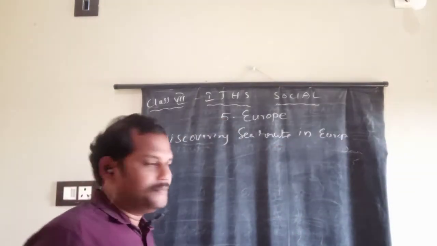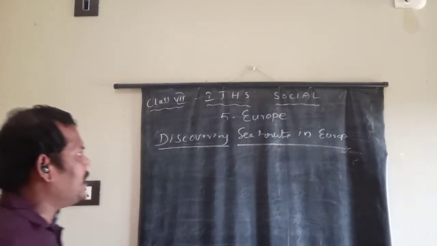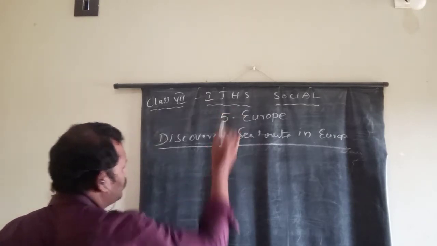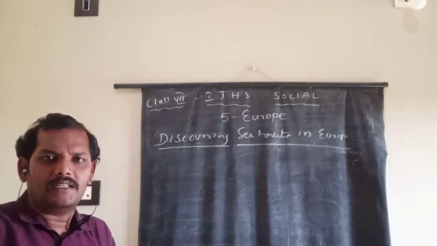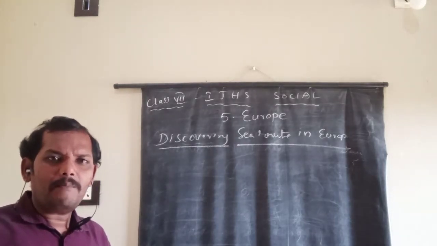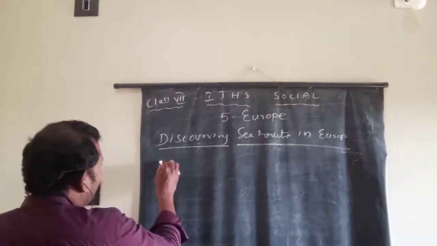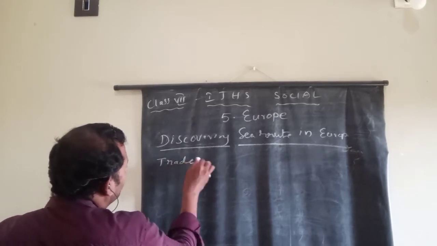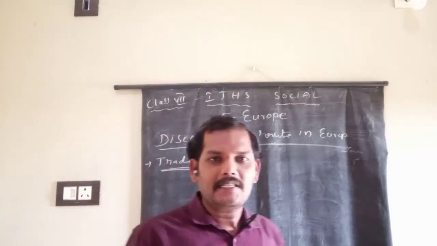Now, what is discovering? Here, first of all, we understand mainly the European people in the ancient time, as we are discussing, agriculture is not suitable here. That's why the maximum people depend on the trade. That means from the ancient time Europe depends on the trade.